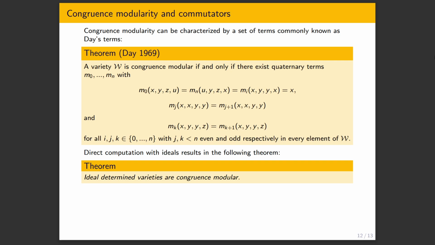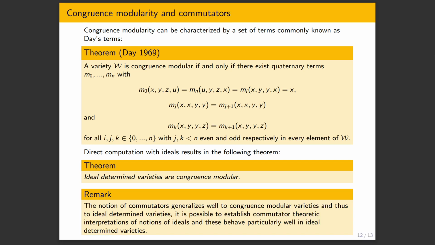And what one can check is that any ideal determined variety is congruence modular. Actually, one can get an even stronger condition. One can prove that the lattices of congruences are what's known as Arguesian. I'm not sure if I'm pronouncing it right, but that's another condition on lattices. Since they are congruence modular, we can talk about commutator theory within them and compare it with the ideals. And we get some very nice theorems and relations between commutators and ideals.